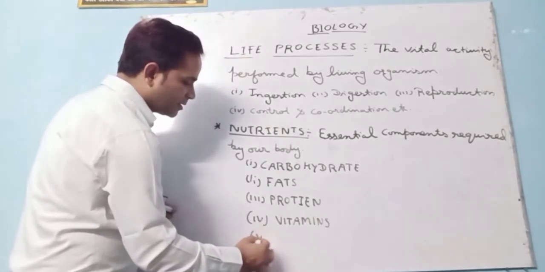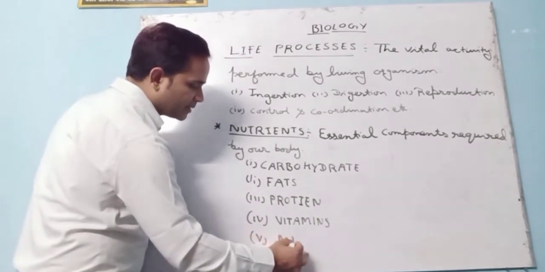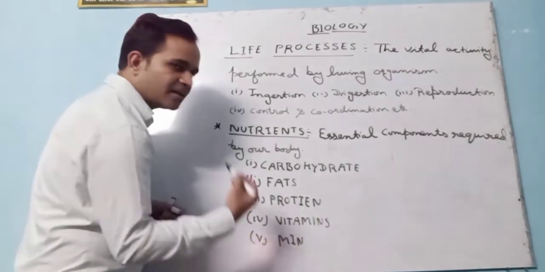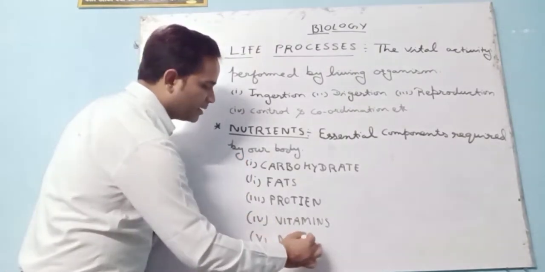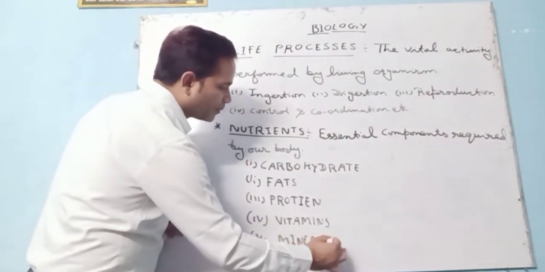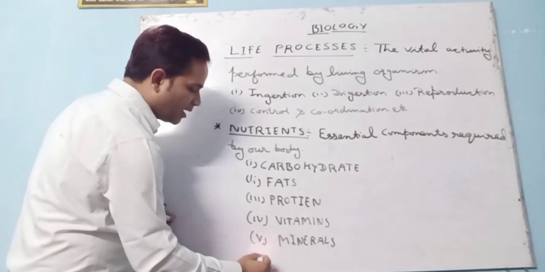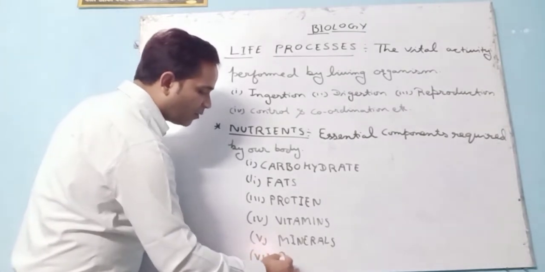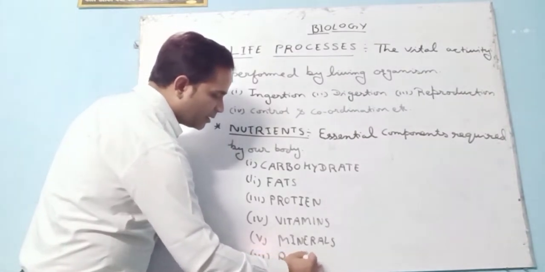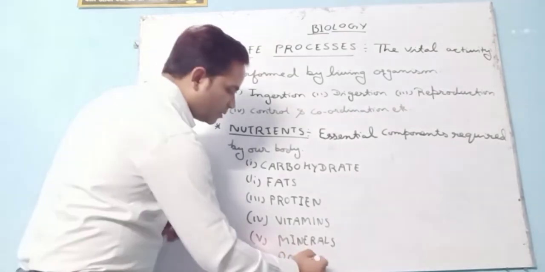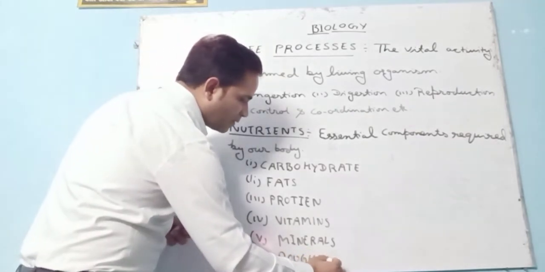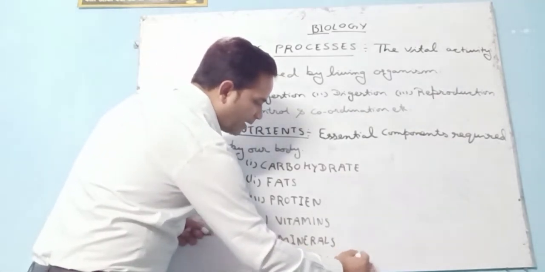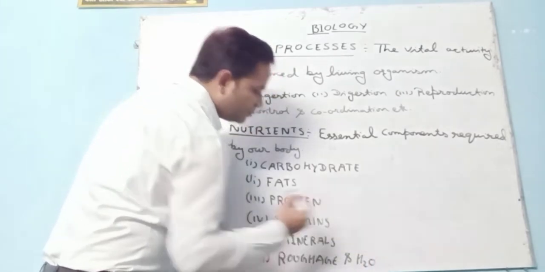Fifth one is minerals. We need minerals but in less amount. And sixth one is roughage and water. Yeah, this one is very important. Roughage and water.